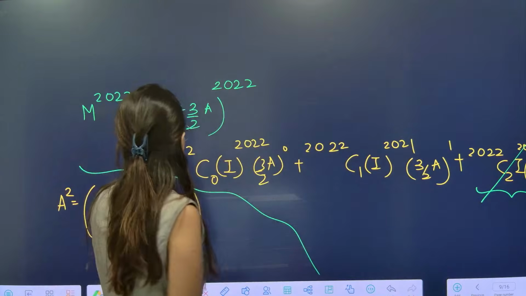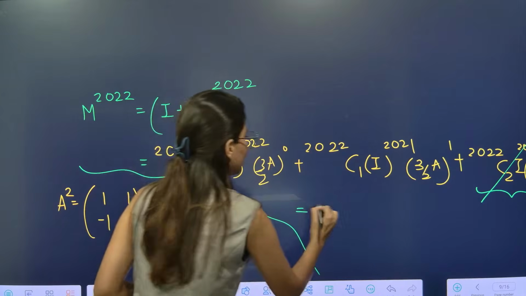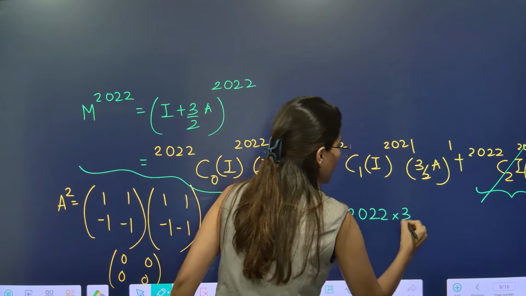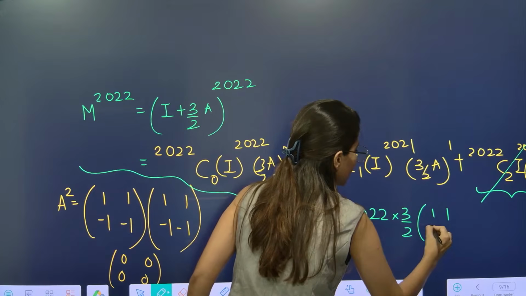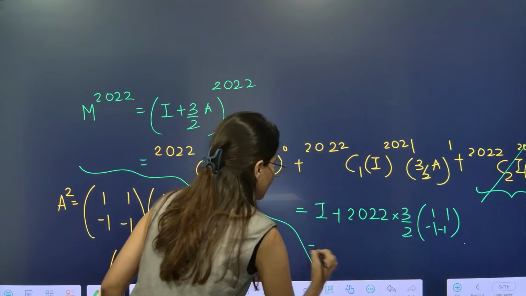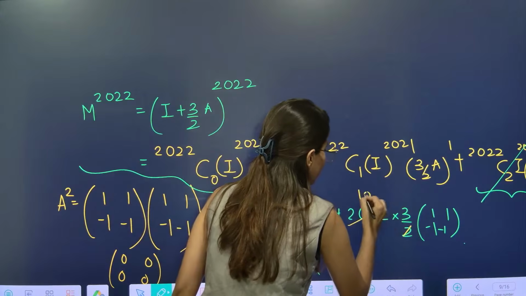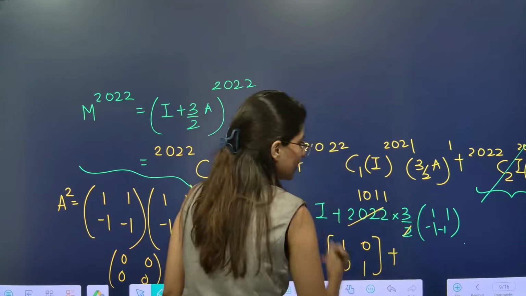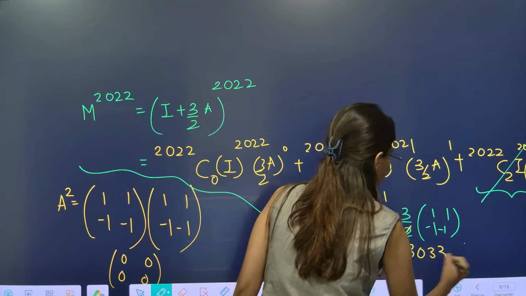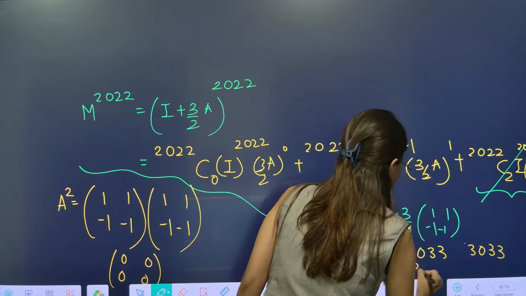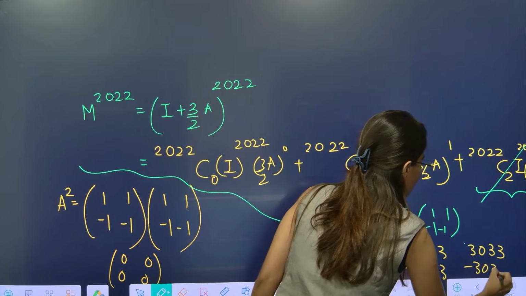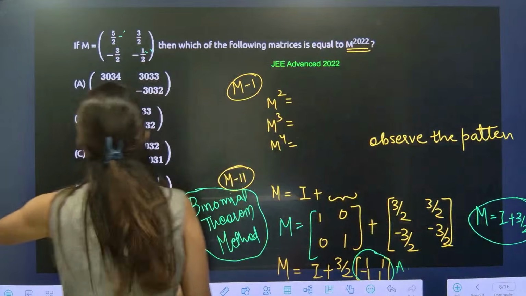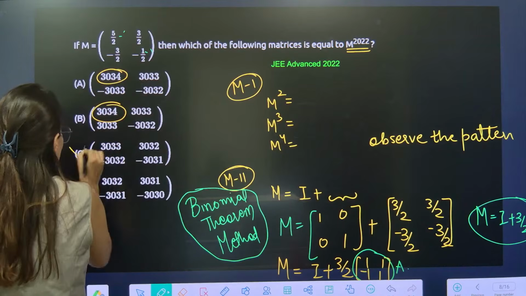Okay. So now this is nothing but I plus 2022 into 3 by 2 A. A is what? 1, 1, minus 1, minus 1. So now this is 1, 0, 0, 1 plus 3033, 3033, minus 3033, minus 3033. This is your final answer. So 3034 will be the first element. 3034, where are you? Here, here. So these two are wrong.